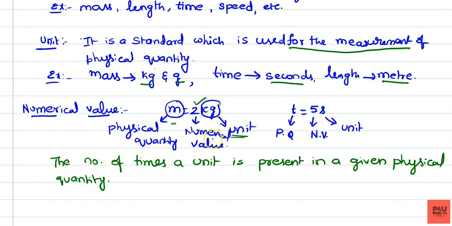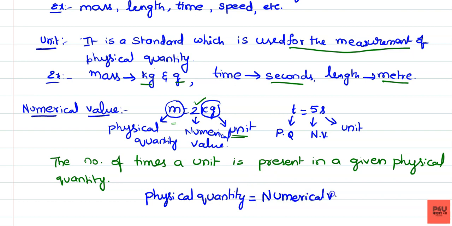Between numerical value, unit, and physical quantity, what is the important relation? Physical quantity is equal to numerical value into unit. So this is a very, very important relation.